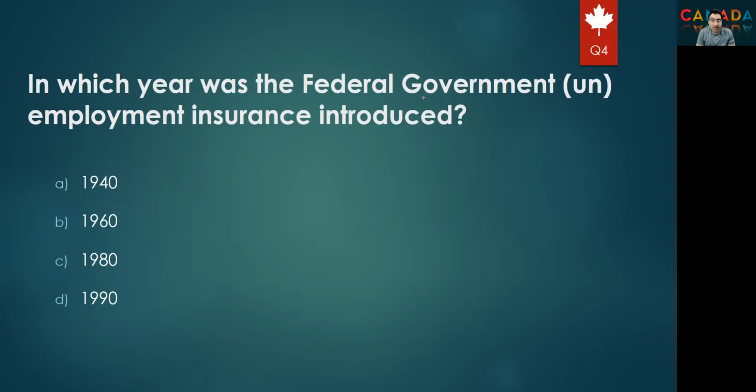In which year was the federal government unemployment insurance, which has been renamed employment insurance, introduced? Is it 1940, 1960, 1980, or 1990? The right answer for this question will be option A, 1940.